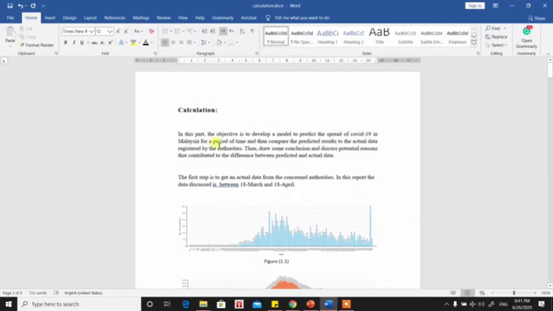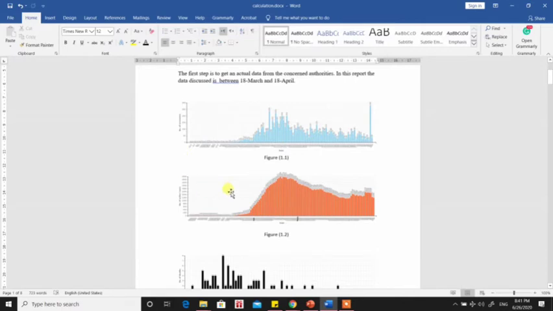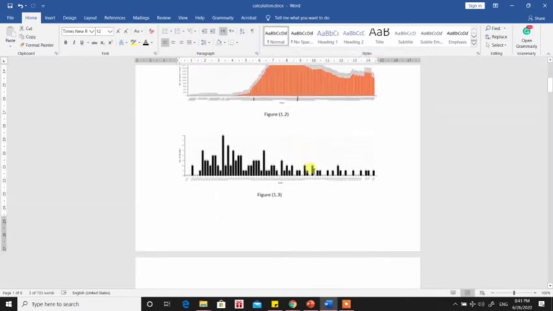The first thing in the calculation is that I needed real data from Malaysia, from the cases recorded by the Malaysian government between 18 March and 18 April. You can see the graphs for recovery, infected and death rates in the period from 18 March to 18 April.